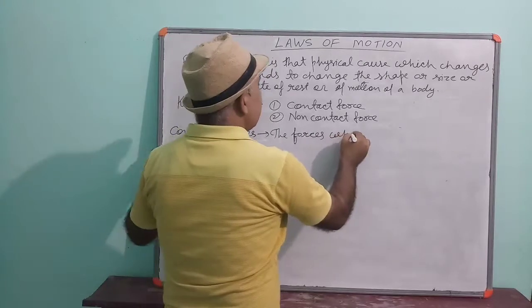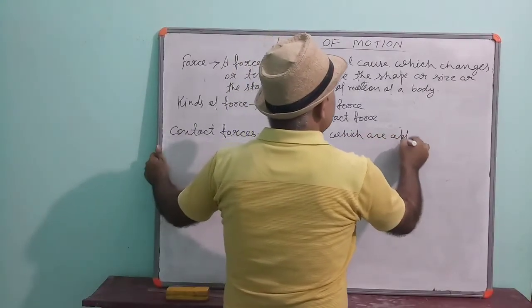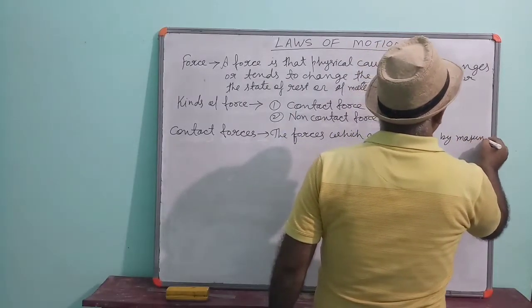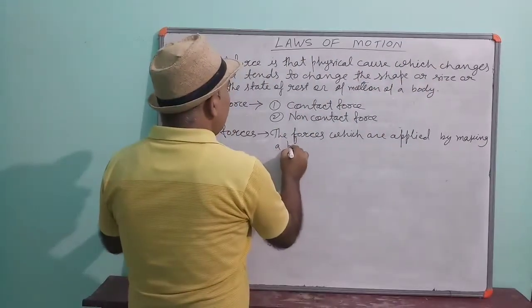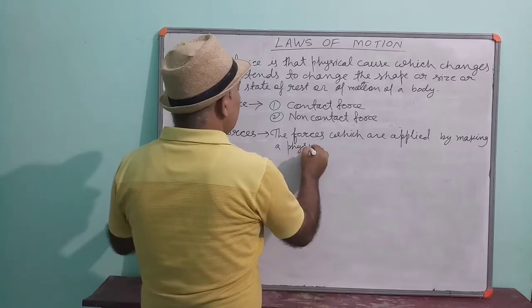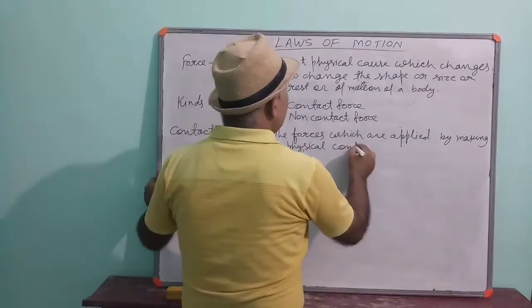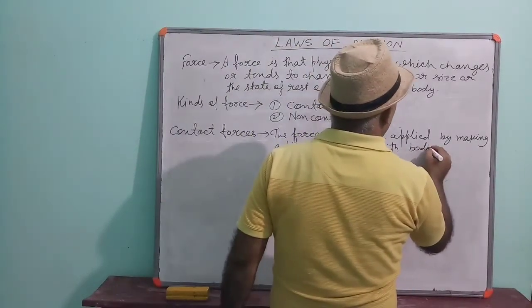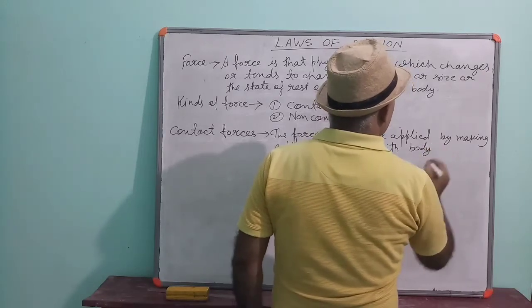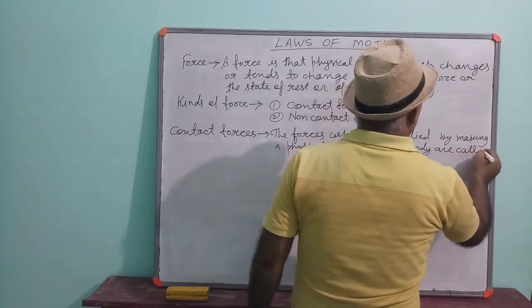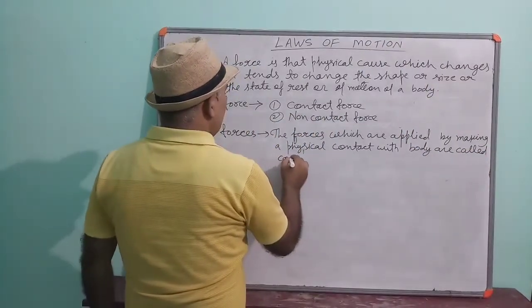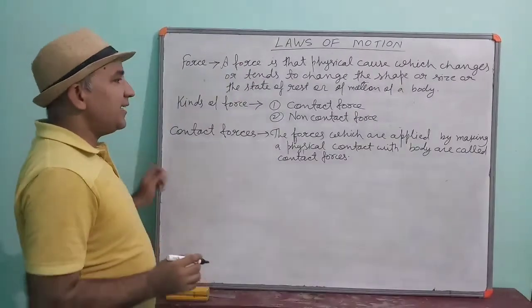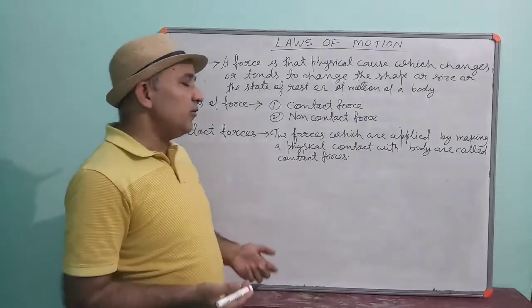The forces which are applied by making a physical contact with bodies are called contact forces.